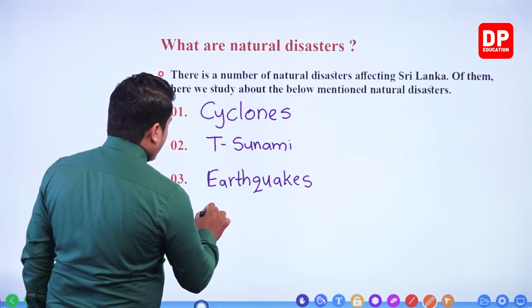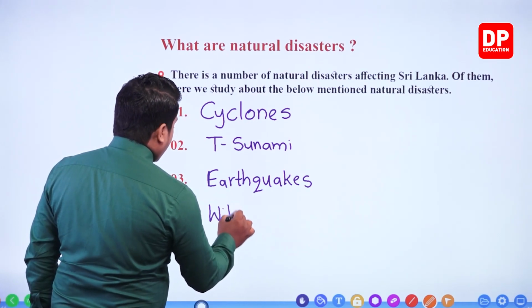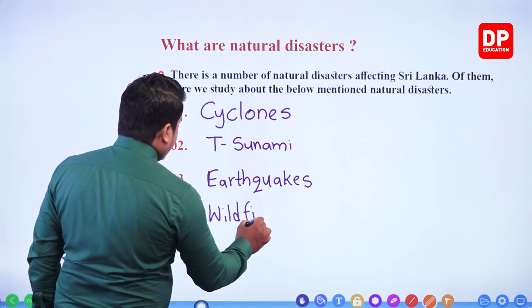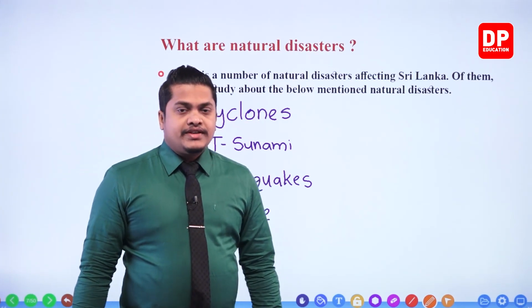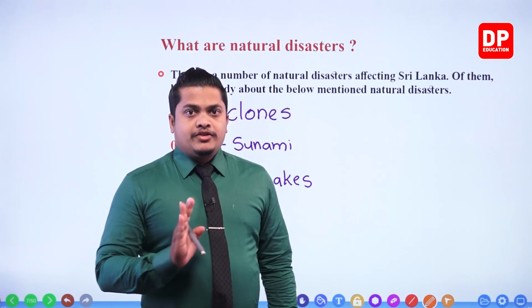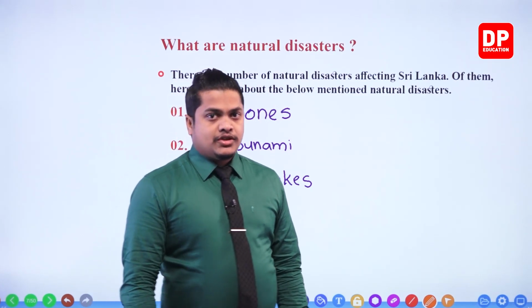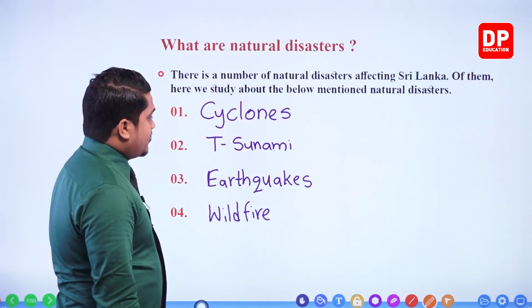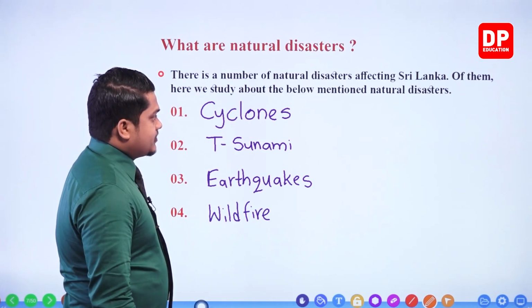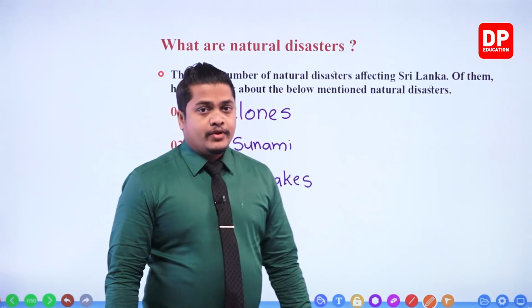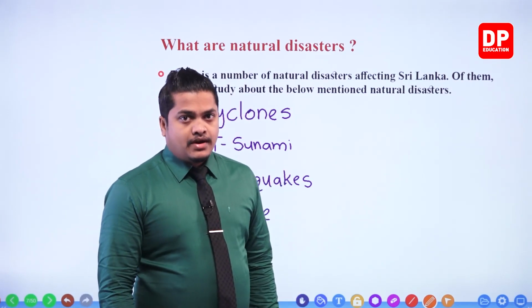And wildfires. So these are the natural disasters that we are going to study within this lesson part, my dear children, right? Cyclones, tsunami waves, earthquakes, and wildfires, right? So these are the ones that we are going to learn within this lesson part.